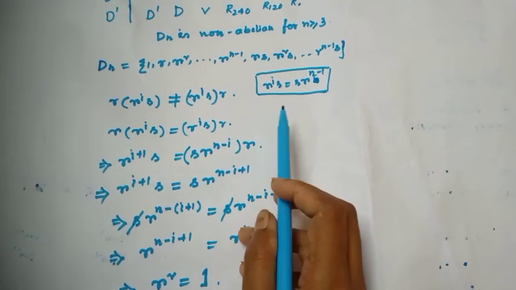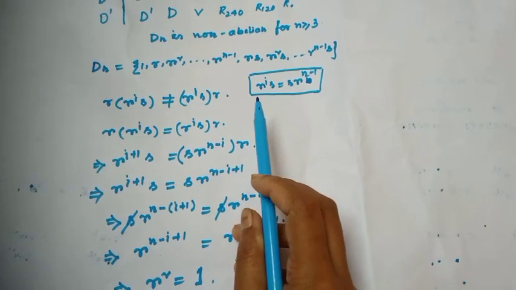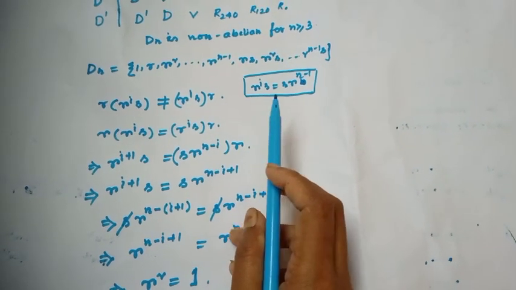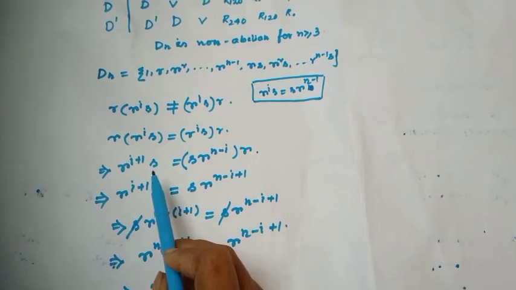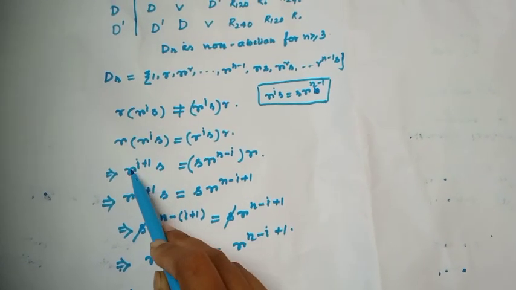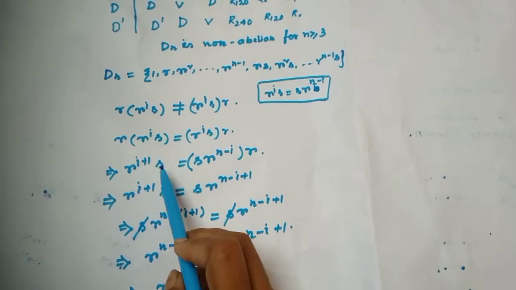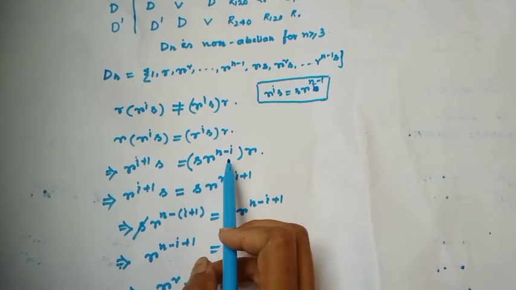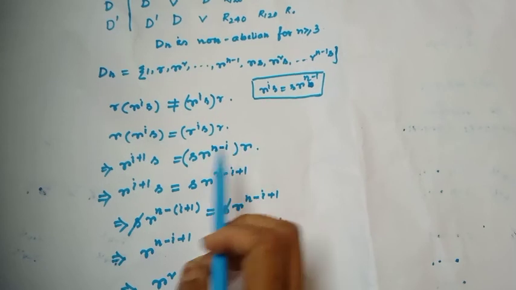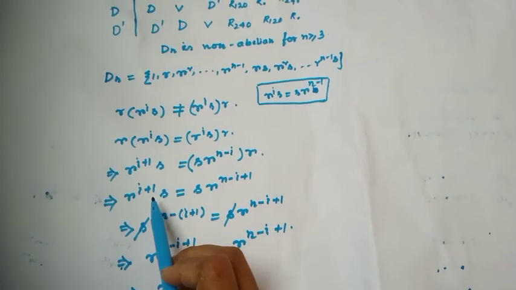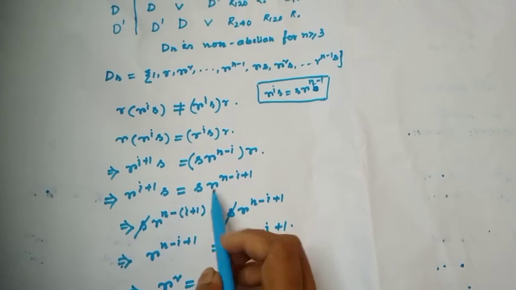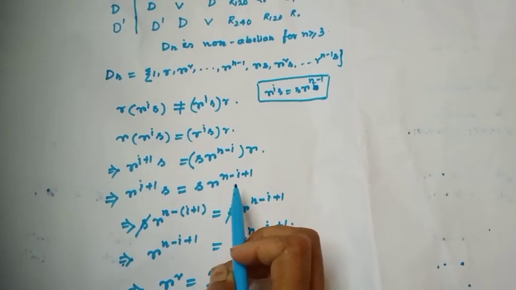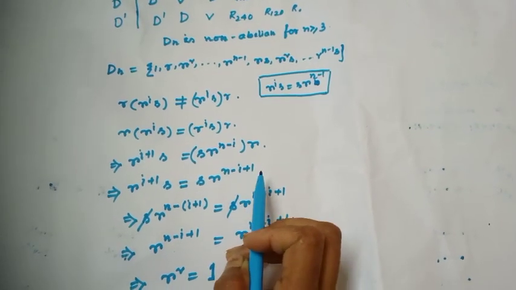Now apply this condition. For simplification, r to the power i is equal to S r to the power n minus i. Then here r to the power i plus 1 is equal to S r to the power n minus i times r. This is equal to S r to the power n minus i plus 1.